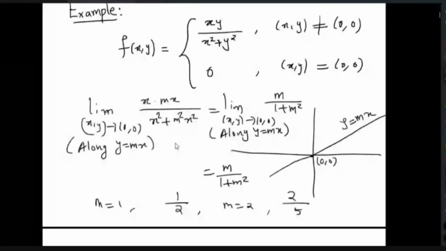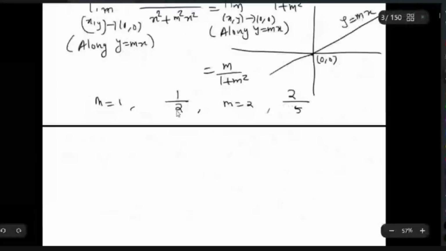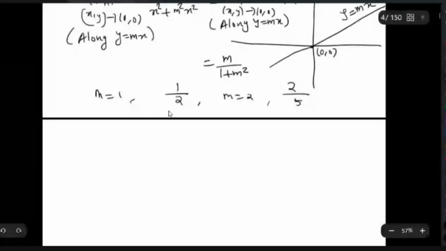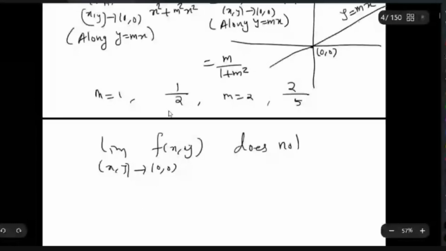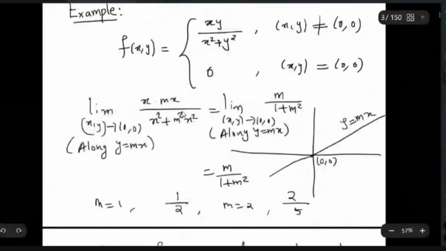The limit of f(x, y) as (x, y) tends to (0, 0) does not exist. What we did is approach (0, 0) along a family of curves y equal to mx. If m has different values, you get different limit values.